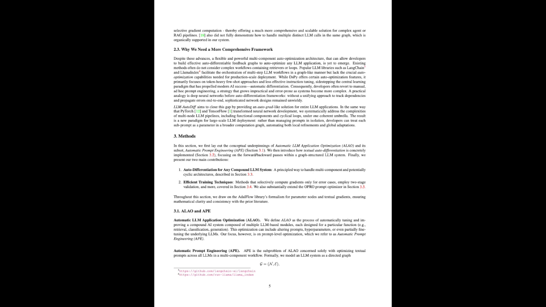That's where the concept of textual gradients comes into play. It's analogous to numerical gradients in deep learning. But instead of adjusting numbers, we're adjusting text. The system figures out how changes to a prompt ripple through the entire workflow and affect that final output. And then it uses this information to generate feedback in the form of textual suggestions.